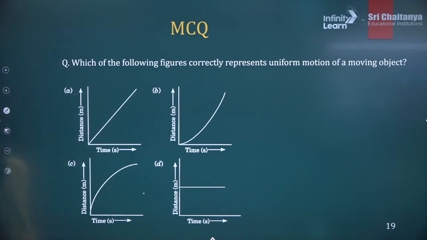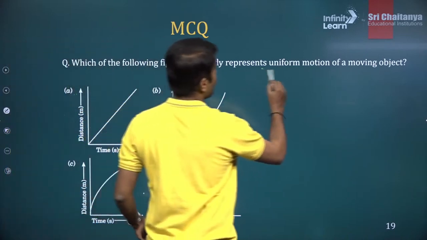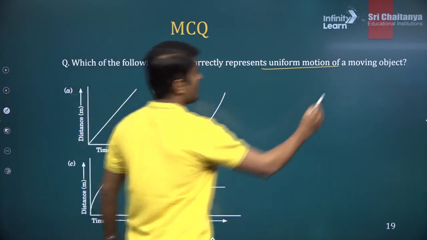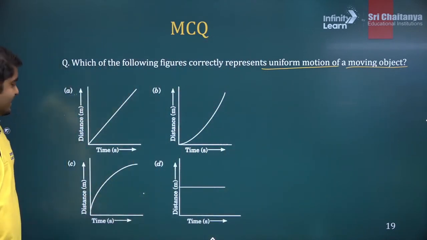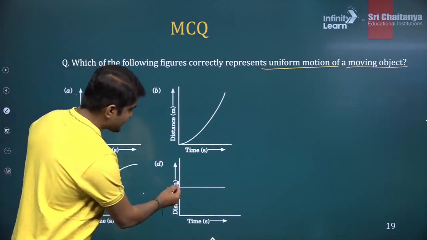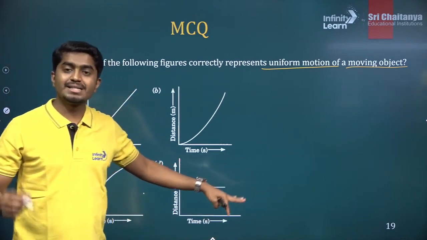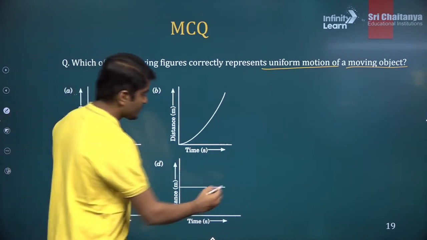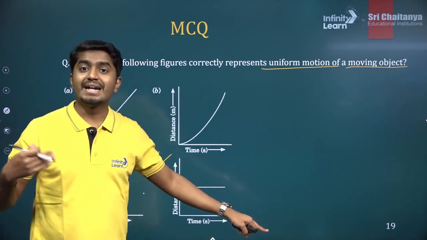Alright. So what is the question? Which of the following figures correctly represent a uniform motion of a moving object? So object is not at rest. So here there is a distance time, but it is a flat line. Flat line means object at rest. So this is not correct. It will tell you the object is at rest.